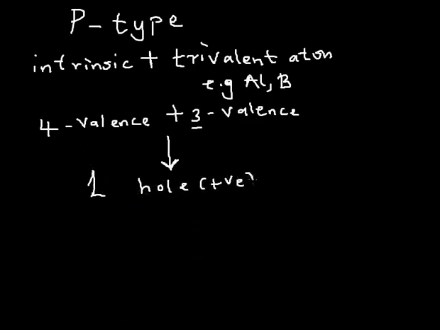So that way we can conclude that for a p-type semiconductor, the majority charge carrier, and we always say majority because there are minority carriers, okay? That doesn't mean there are no other charge carriers, but the others are minority. So for a p-type semiconductor, the majority charge carrier is the hole, which of course is positively charged.